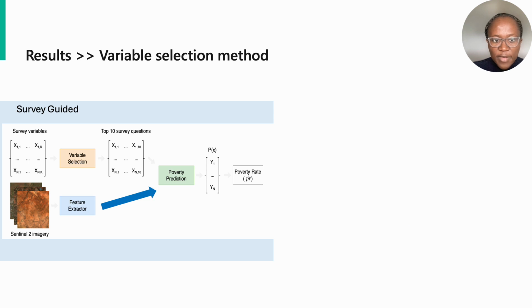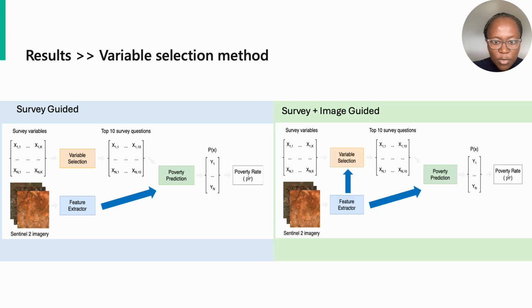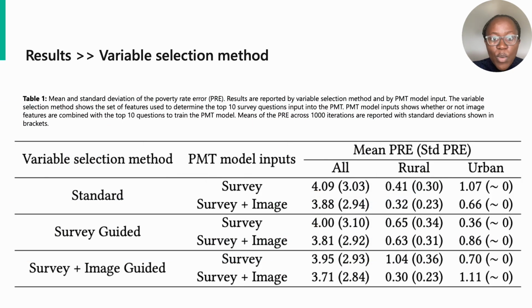Thus far, only survey variables have been utilized in the variable selection process. We call this approach the survey-guided approach. To obtain survey questions that may better complement image features in the downstream task, we include image features in the variable selection process and call this the survey plus image-guided approach. We evaluate performance under both variable selection methods and when image features are combined with the small set of survey variables in the downstream task.